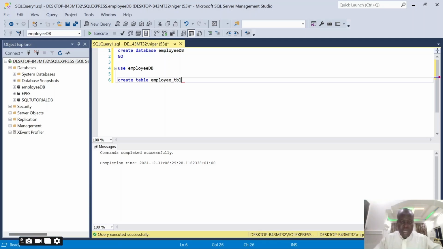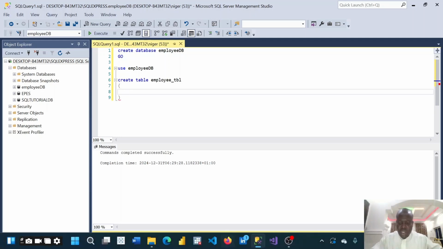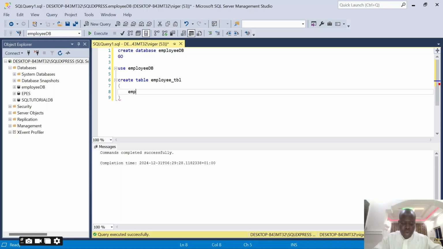Okay, and what are the fields that will be contained in the table? I have to specify the columns that are going to be in my table, so which columns do I want to put? I want to put employee name, so I'll call it employee name. And what kind of information is going to be contained in this column? It's going to be text, so I'll call it a text type. And how many characters do I expect it to be? I expect it to have a maximum of 50 characters. So I'll put this and a comma.